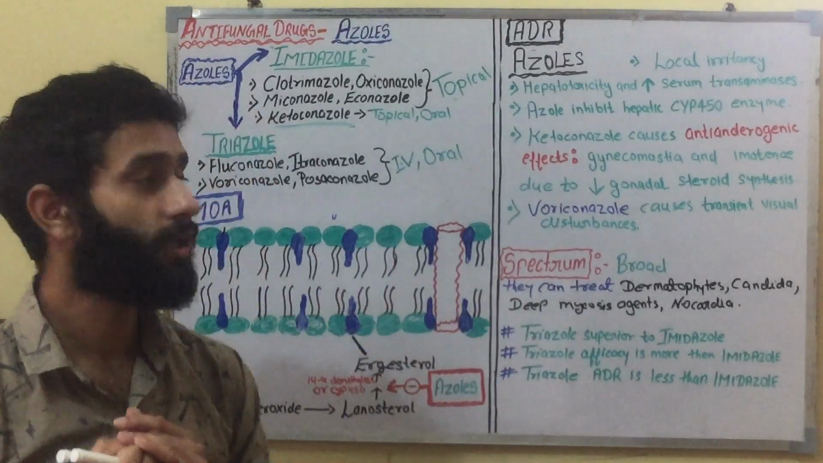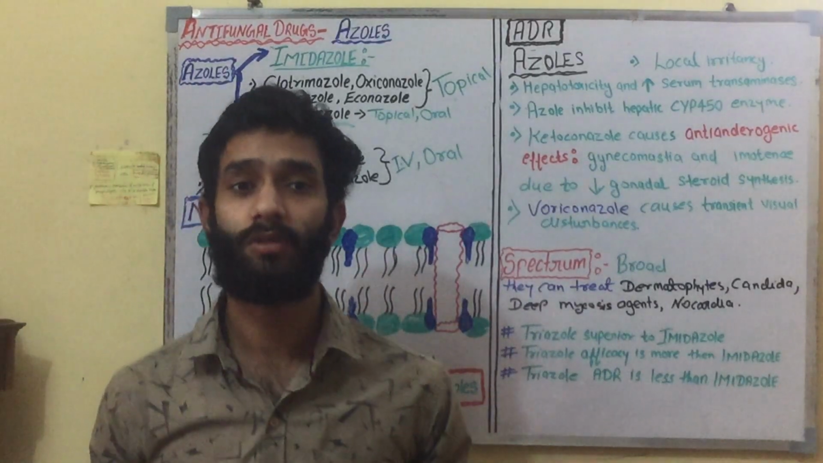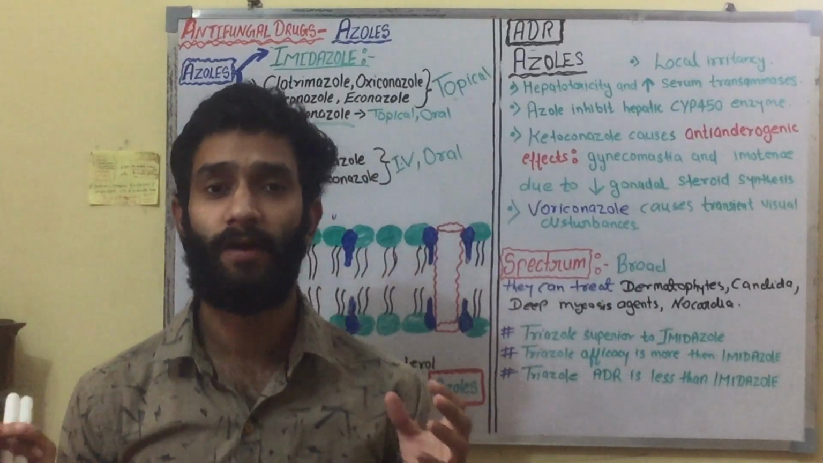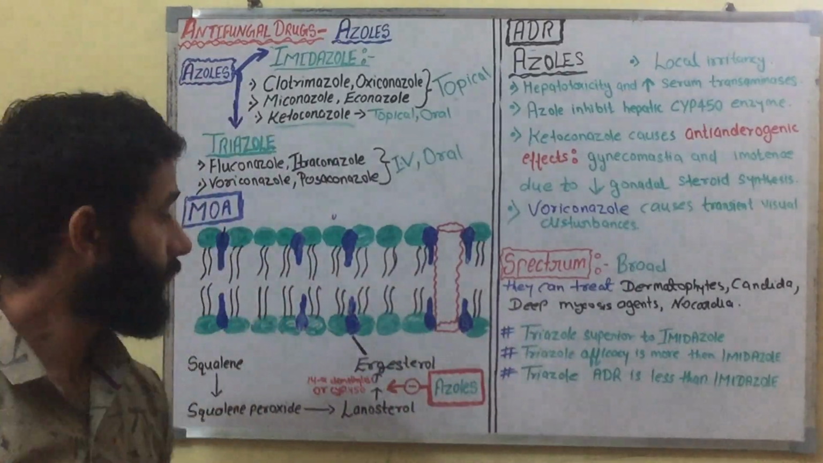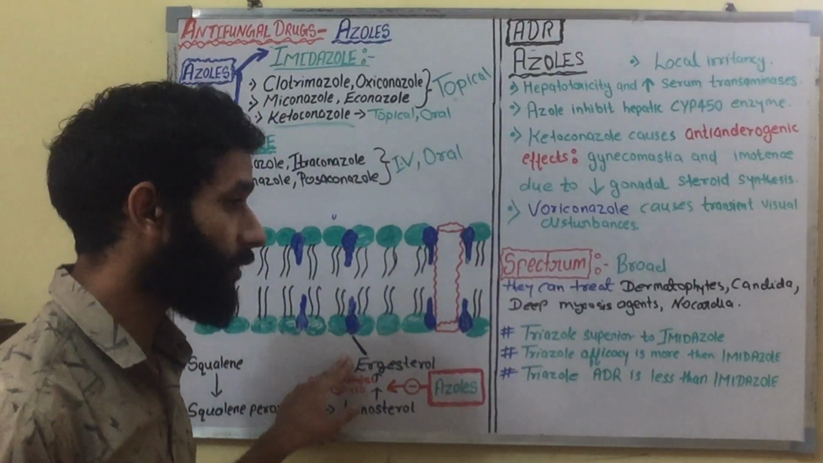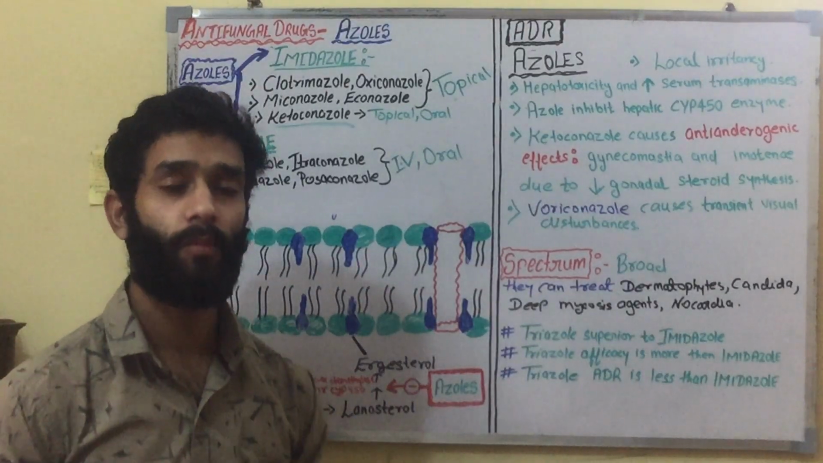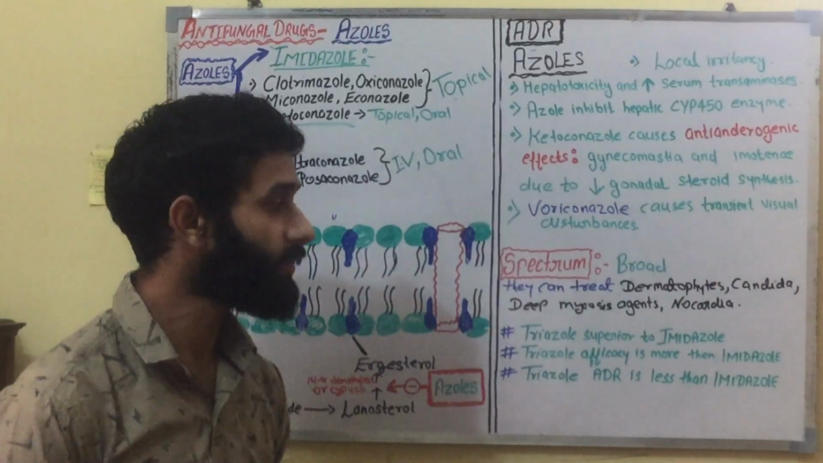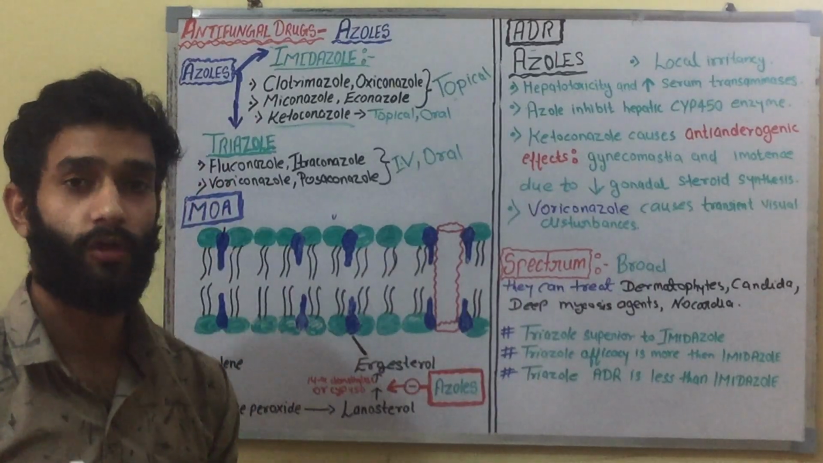After that, we come to the mechanism of action of the azoles, basically how these azoles work. The mechanism of action of all azoles is basically similar. They inhibit ergosterol synthesis. Ergosterol, as we all know, is the main important component of the fungus cell membrane. So these azole antifungal drugs inhibit ergosterol synthesis.